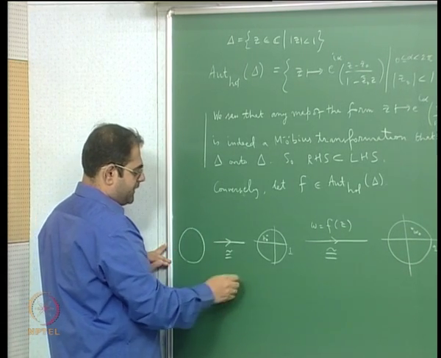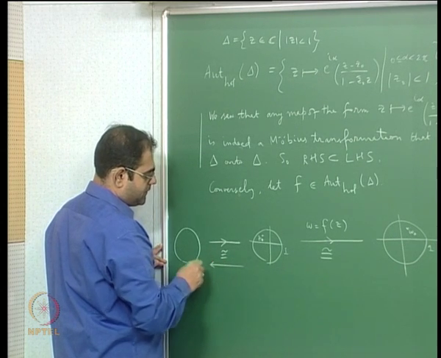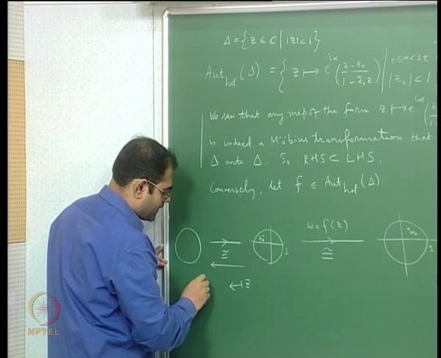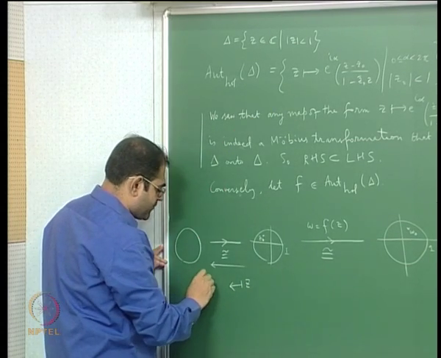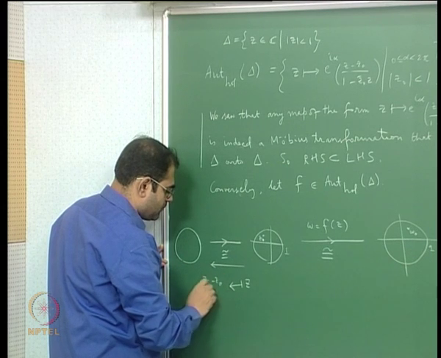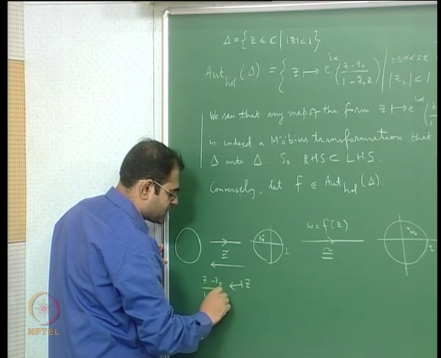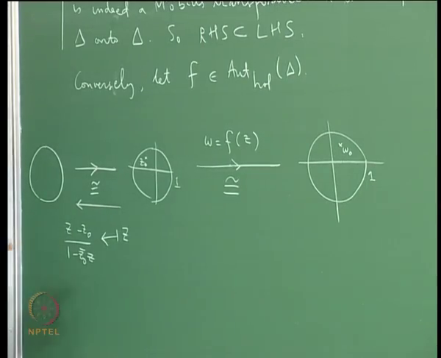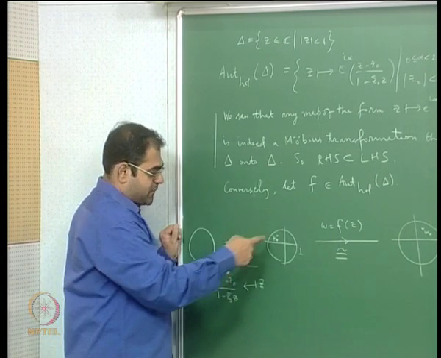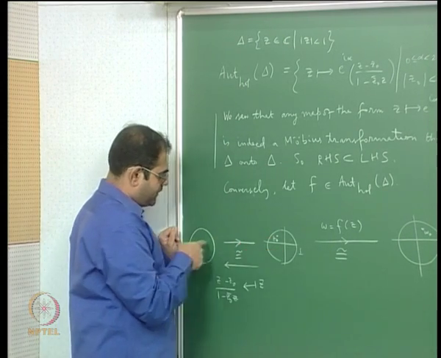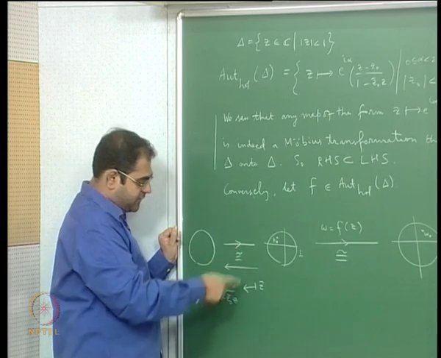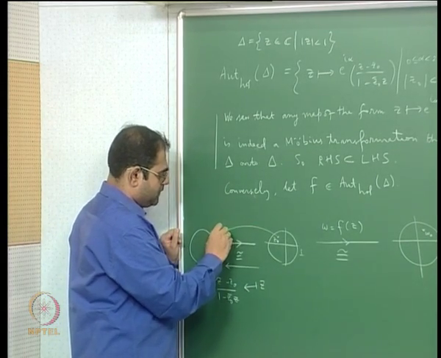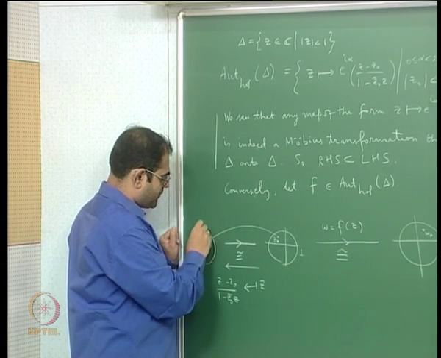If I take this map to be z going to (z minus z0) by (1 minus z0 bar z), then I already told you that this map is a Mobius transformation that maps the interior of the unit disk to the unit disk, and it will take z0 to 0. So the point z0 will go to the origin.